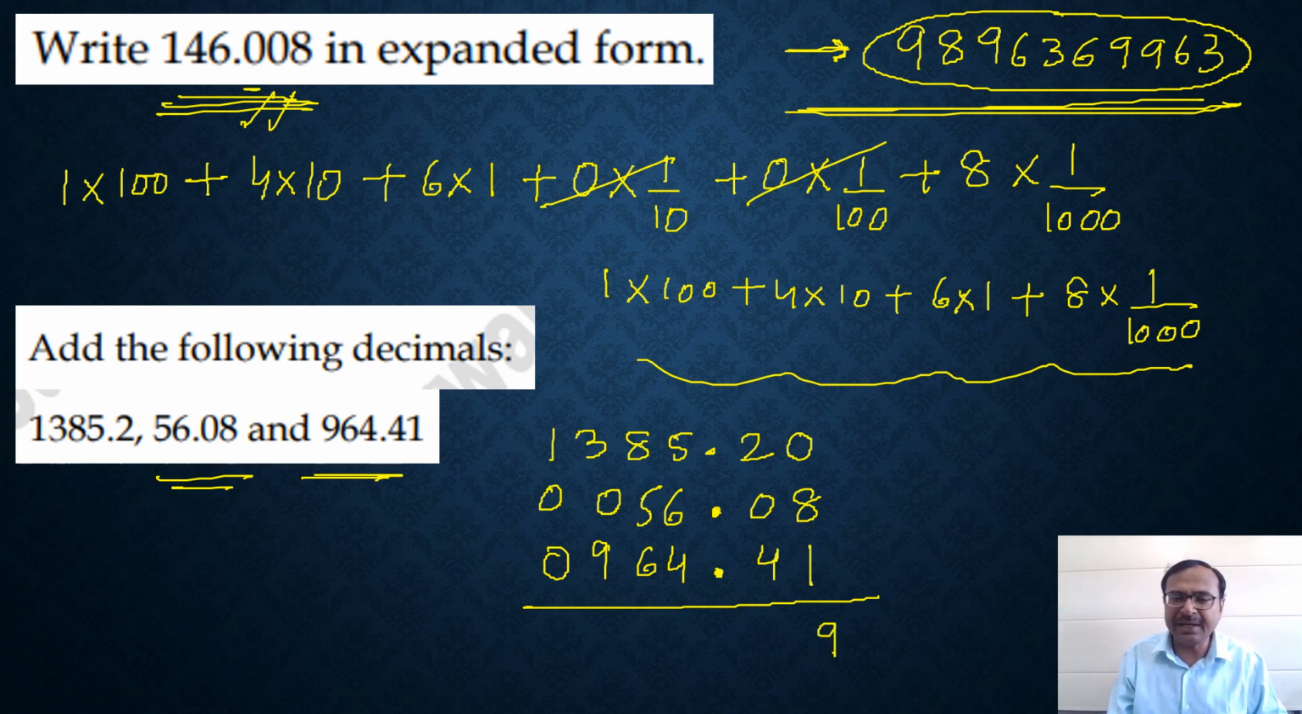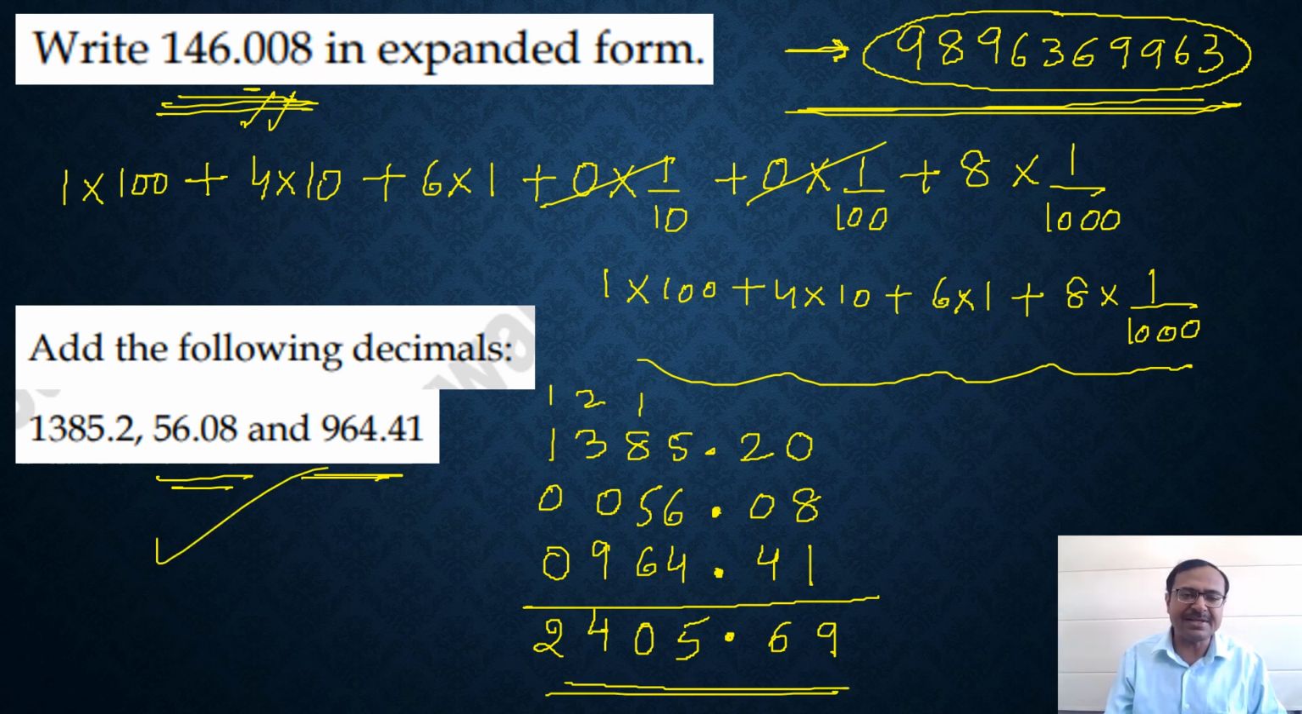8 plus 1 is 9. 4 plus 2 is 6. Put decimal under decimal, and then 15. 15 means 5 and a 1 carry. So 9 and 11 is 20. So 0 and a 2 carry. This is 5, 14. 14 means 4 and a 1 carry, and we have the 2. So 2405.69 happens to be the sum of the three given decimal numbers here. Aligning the decimals is the key here.